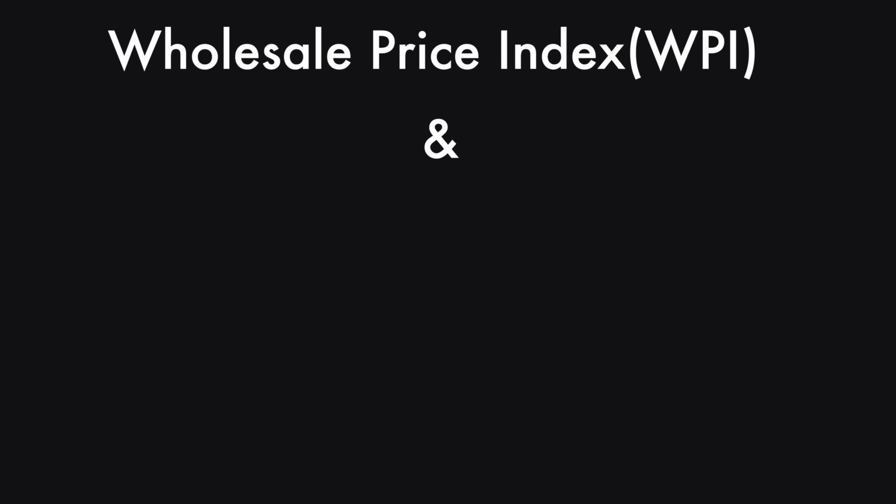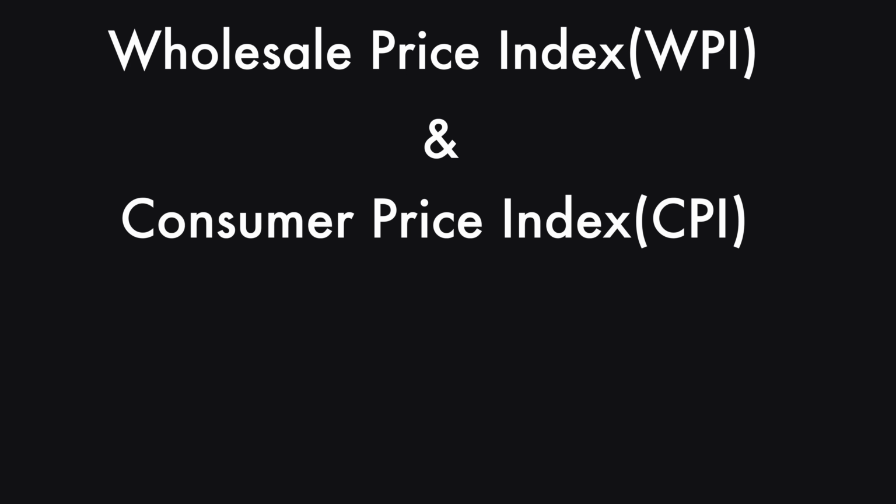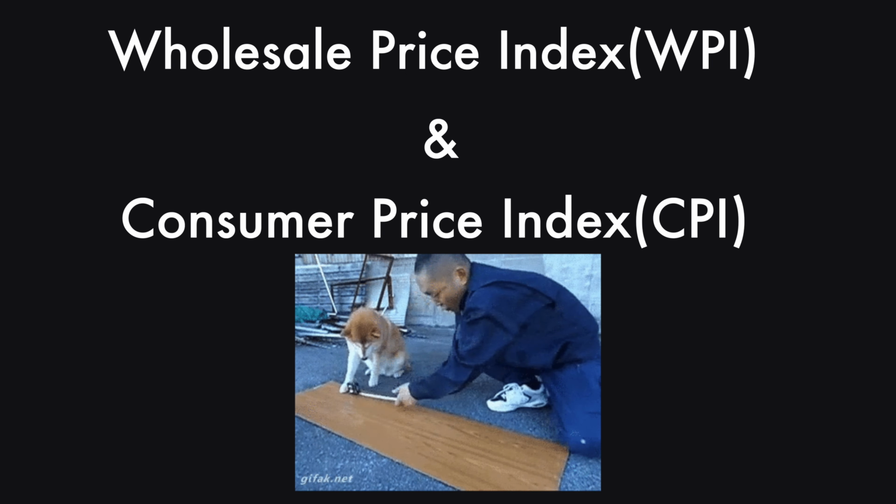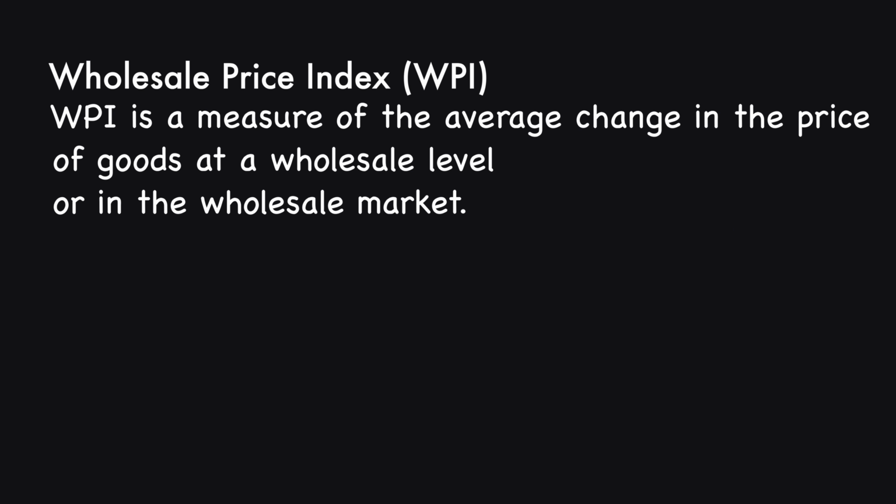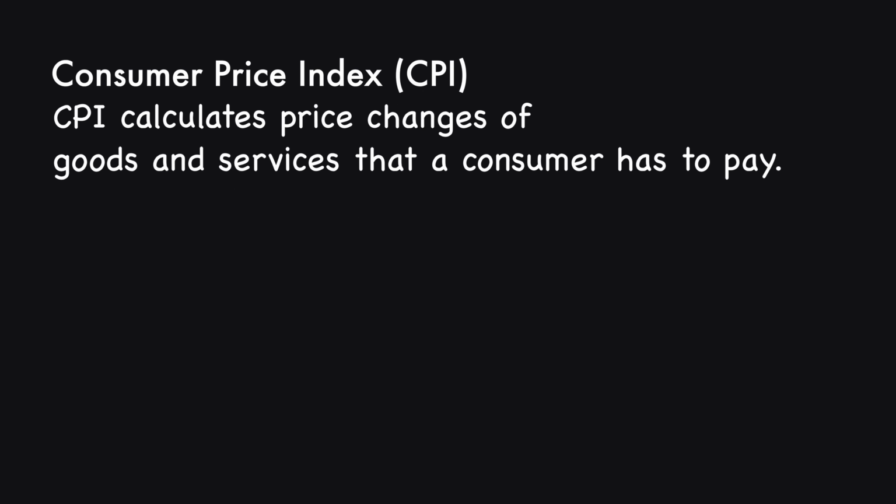The Wholesale Price Index and the Consumer Price Index are the most commonly used inflation calculation methods. As the name suggests, the Wholesale Price Index is a measure of the average change in the price of goods at a wholesale level or in the wholesale market. And Consumer Price Index calculates price changes of goods and services that a consumer has to pay.